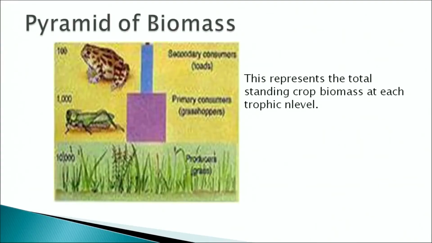Pyramid of biomass is shown in this figure. As you can see, there is a large number of grasses which are being fed by the grasshoppers, which are being fed by the frogs. And at each level, the blocks are indicating the standing crop biomass. The standing crop biomass is the amount of living matter at any given time.